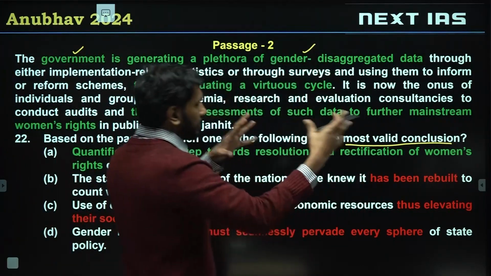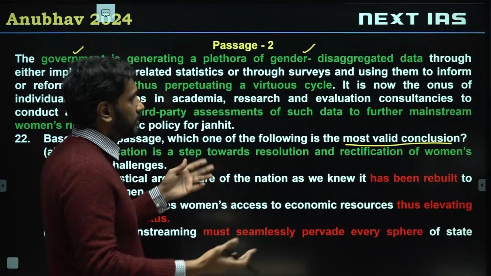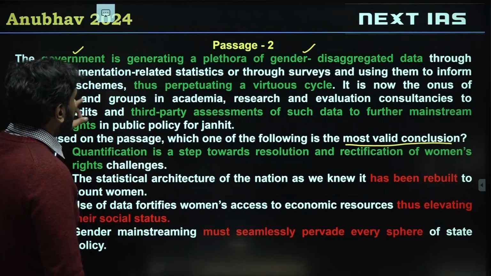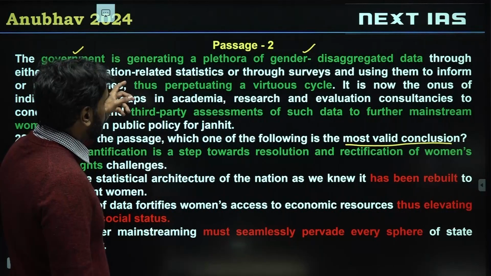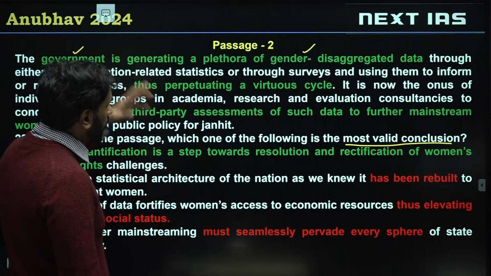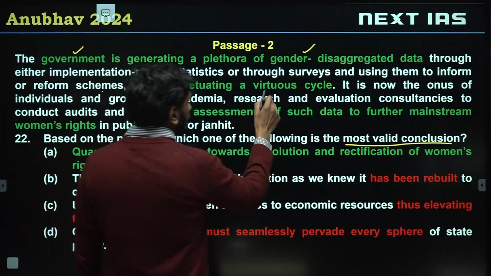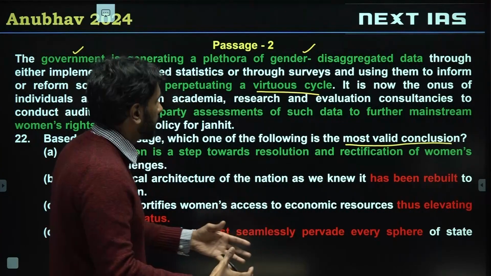Like according to gender, they have distributed probably different things, health, how policies are providing things, etc. Now, the author says because of this, because we have more data, we can use it to inform schemes. Like we can make our schemes better. So therefore, we can have a more virtuous cycle. Gather data, make your schemes more useful to people.